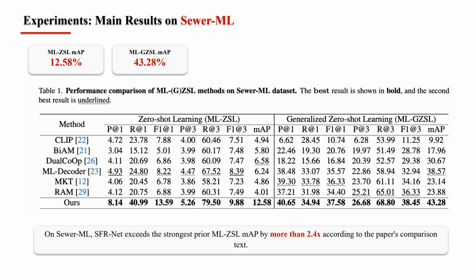On the public Sewer-ML benchmark, SFR-Net delivers the strongest overall results. The paper reports 12.58% mAP in the MLZSL setting and 43.28% mAP in the generalized MLGSL setting. It also achieves the best F1 metrics. The authors emphasize that the MLZSL mAP is more than 2.4 times higher than the second best method, which suggests a substantial improvement in recognizing unseen sewer defects.